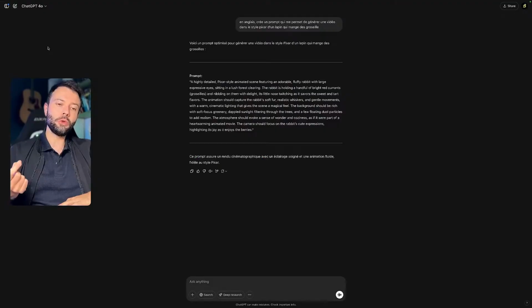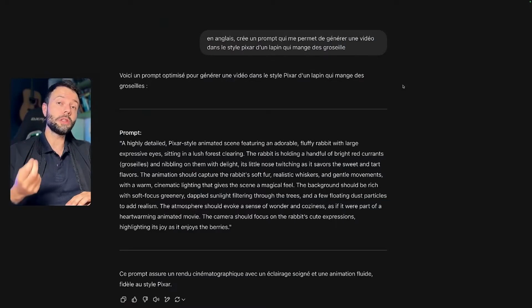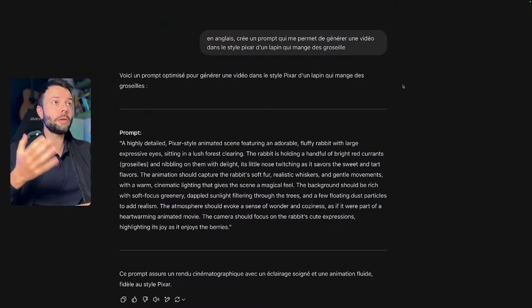Let me remind you as well, you don't need to buy prompts. In fact, that's something I strongly encourage you not to do. Here's what you should do, very simply, to get quality prompts. I'm on ChatGPT, and I'm just going to ask, in English, to create a prompt that lets me generate a video in the Pixar style, for example, of a rabbit eating currants.